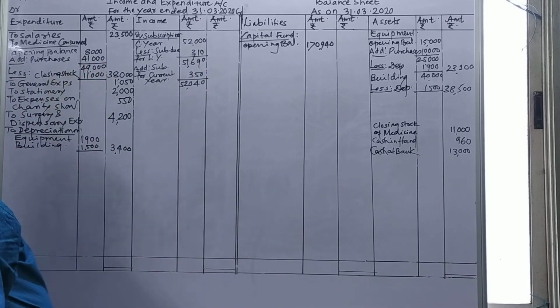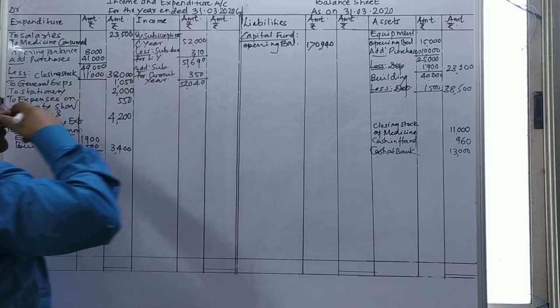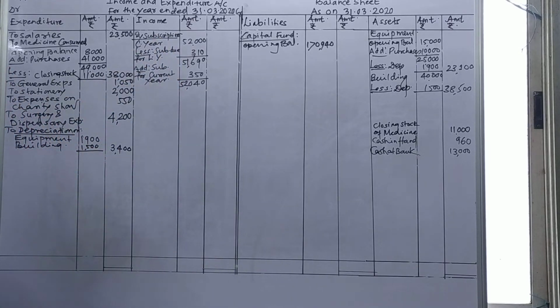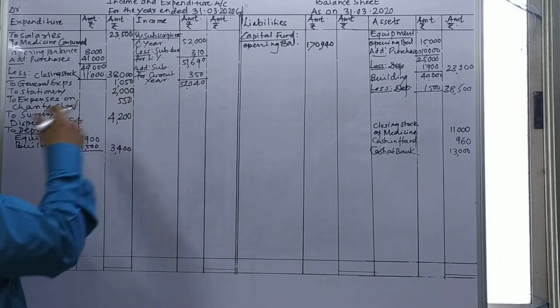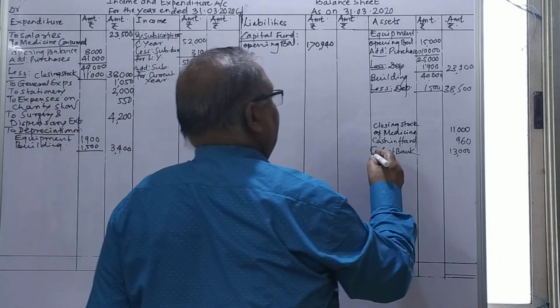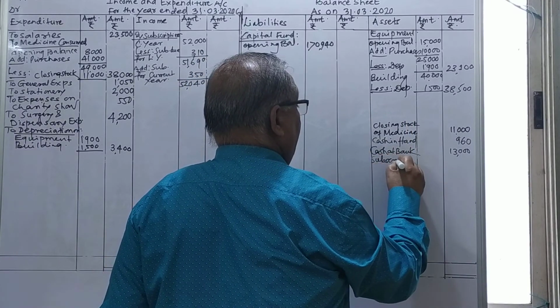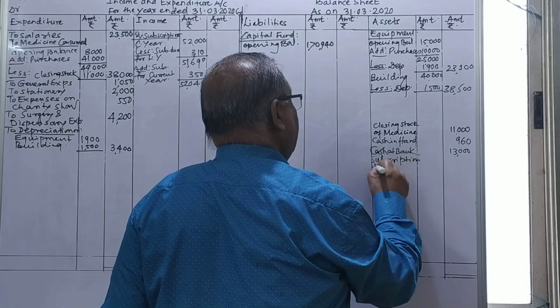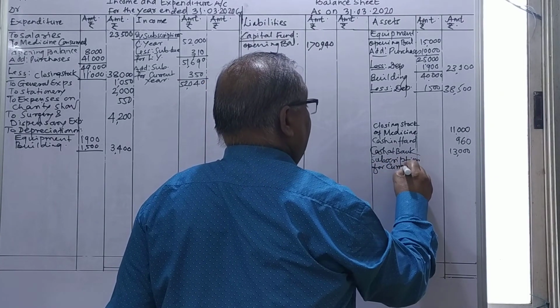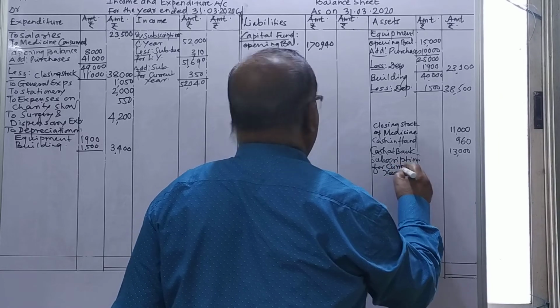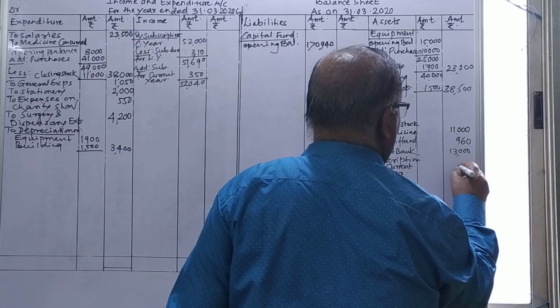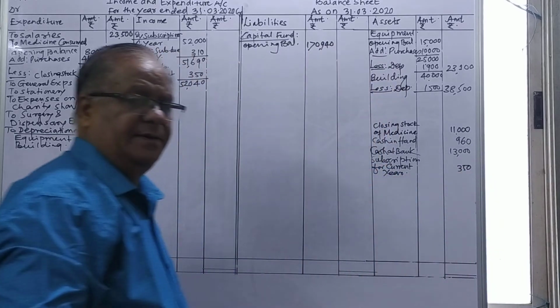So now we will show the double effect for this. This is last year's subscription which is given in last year's balance sheet. In the capital fund, there is no more effect for the current year. Only current year and next year effect will be there, so this will not be there here. Now, subscription for the current year will show here. It is outstanding. We must show the outstanding subscription for the current year, the amount directly out of 350.